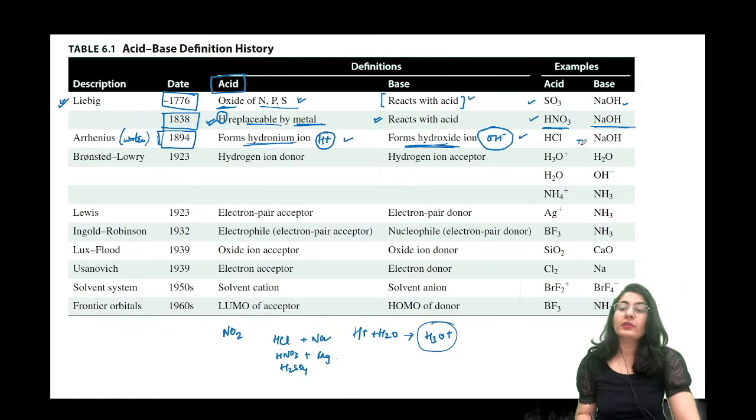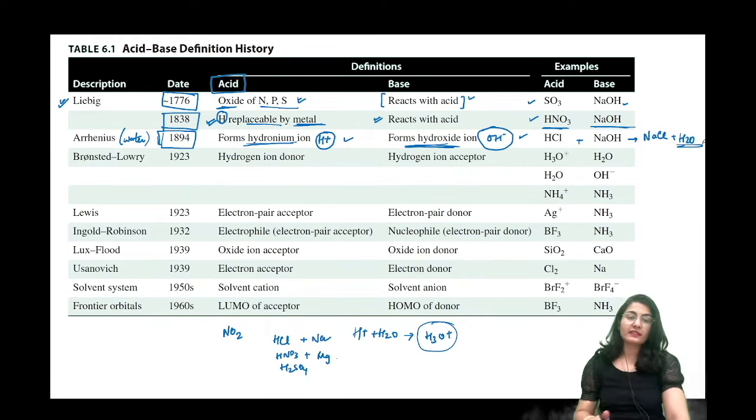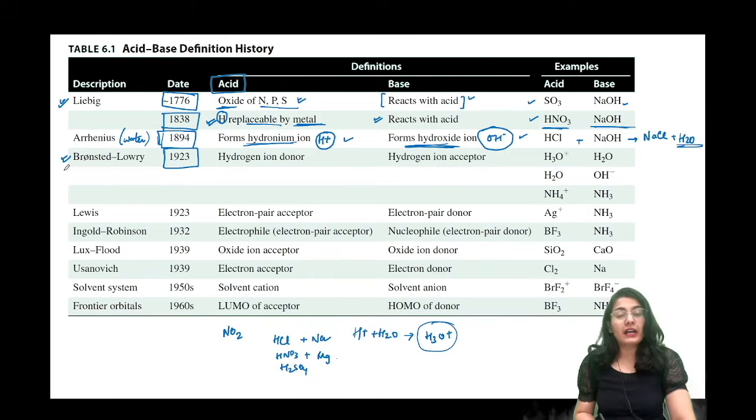तो H plus और NaOH अगर react करेंगे तो क्या बनेगा? Salt and water, NaCl as well as water. So Arrhenius theory was a water-based concept, and that is why it only considers the hydronium ion and the hydroxide ion. ठीक है? Based on the Arrhenius theory, we were also able to find out the dissociation constant of the acid and so on. वो भी discuss करेंगे.